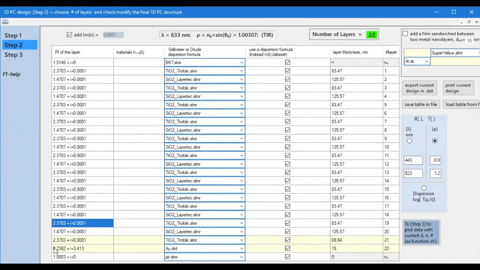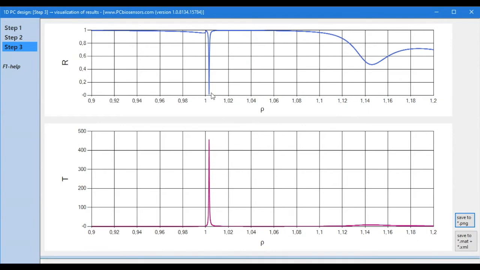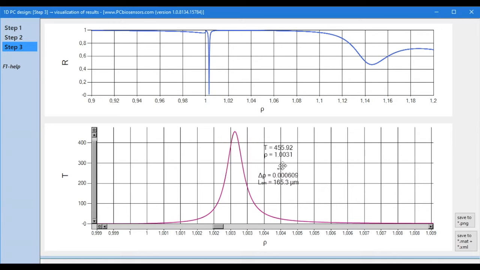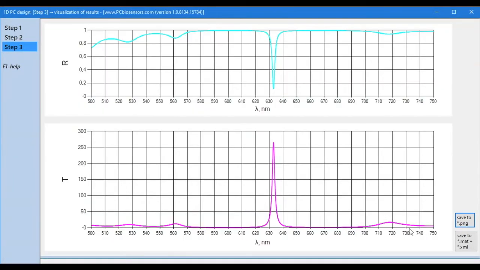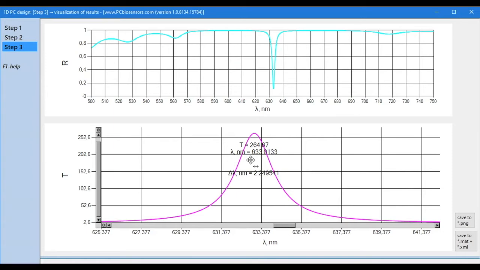We see that for given imaginary parts and for given losses of metal in the structure, we have this number of layers as optimal, since the resonant dip in reflection reaches almost zero. We have a resonant dip near ρ equals 1.003 and a propagation length of 165 m, which is quite a lot for a metal film. Let's see, where is the resonant wavelength? Here we see that we do indeed have a resonant wavelength for this structure equals 633 nanometers.